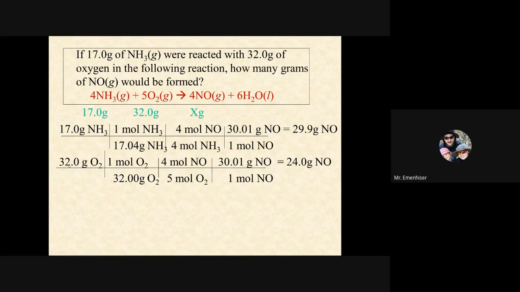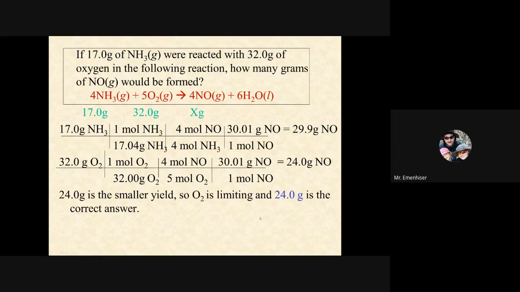The way that we did that is 32 grams of O2 is what we were given, divided by the molar mass. The mole ratio is 4 to 5, 4 to 5 right there. And then the molar mass of NO is 30 from the periodic table. So we get 24 grams of nitrogen monoxide. Beautiful. 24 grams is a smaller yield, so O2 is limiting, and 24 grams is how much we'll be able to make.